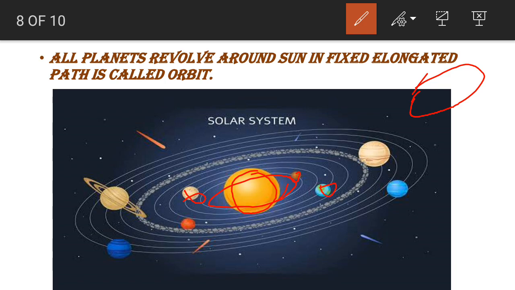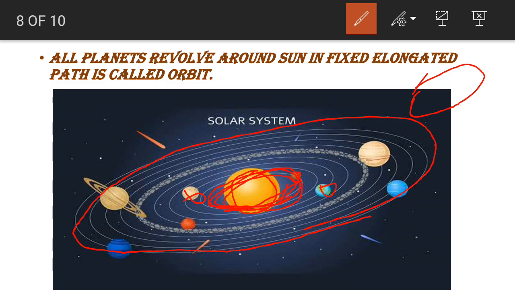So all these planets revolve around the sun, that you know. All these planets revolve around the sun in a fixed elongated path, the same path. Every time, if you take Mercury, this is the path for Mercury. Every time it will go through the same path, not a different path. All days, every year, it will revolve around the same fixed path. And the shape of the path is elliptical or elongated.